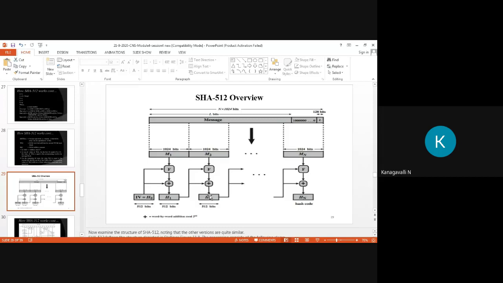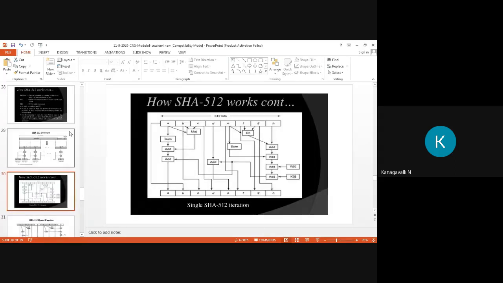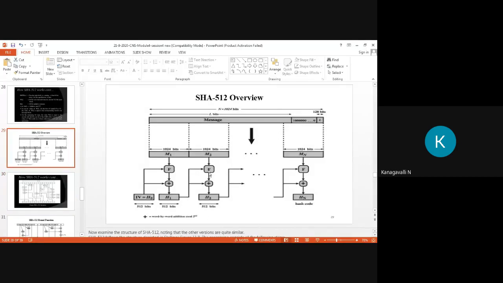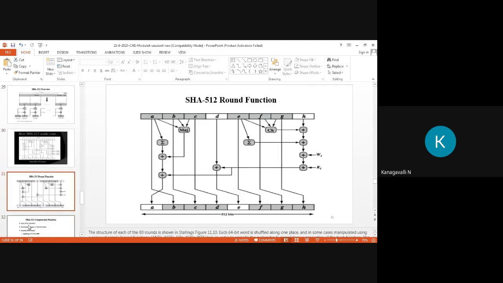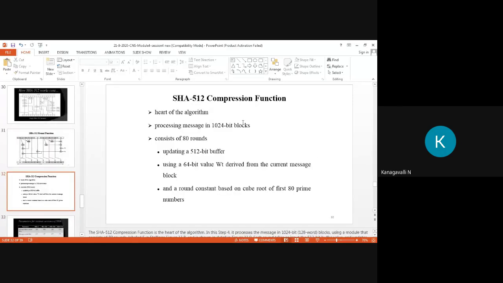This hash code is 512 bits, right? So here the plus denotes word by word addition modulo 2 power 64, right? So I thought you are clear on this diagram. The same diagram is represented here by the symbol plus and so on. Here they are taken by the words add, sum and so on, right? The same equations are changed over into this diagram. Then this is a simple round function. See this simple round function.